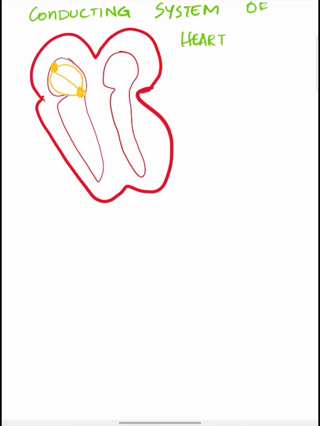The anterior bundle is known as the Bachmann bundle and the middle bundle is known as the Wenckebach bundle. The posterior bundle is known as the Thorel bundle. From the AV node, the AV bundle arises, which divides into the right bundle branch and the left bundle branch. From the right and left bundle branches, the Purkinje fibers arise.